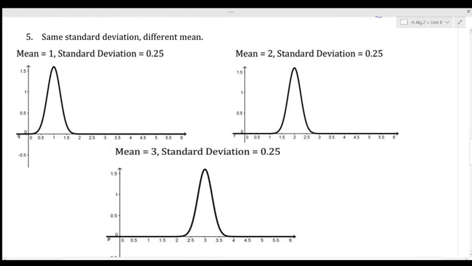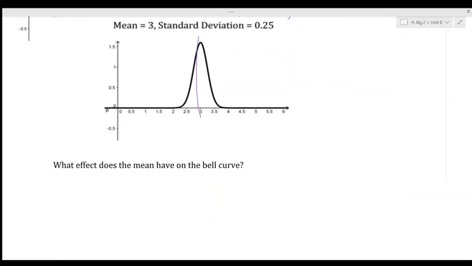Now, for number 5, we're told the standard deviation stays the same, but the mean is different. So the mean is changing. This is a mean of 1, this is a mean of 2, this is a mean of 3. What effect does the mean have on the bell curve? Okay, the mean shifts the center of the bell curve left or right.